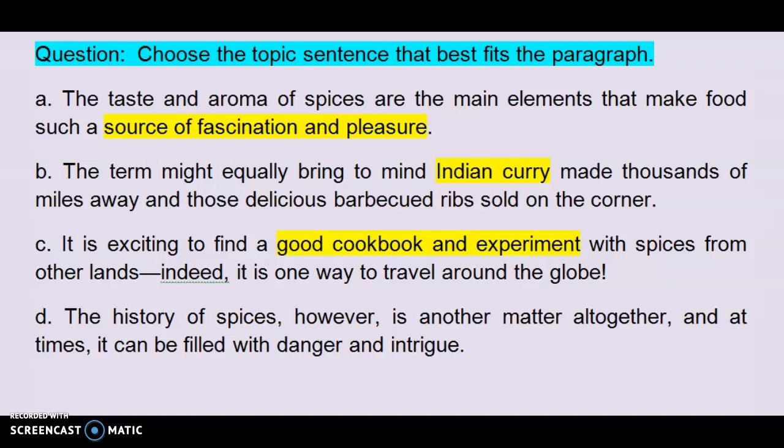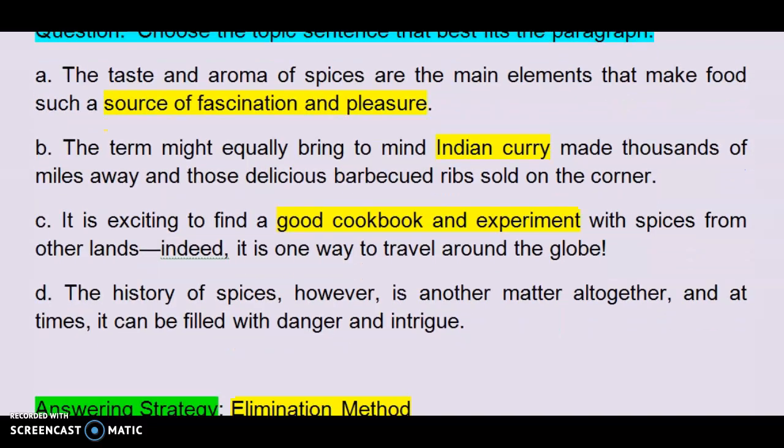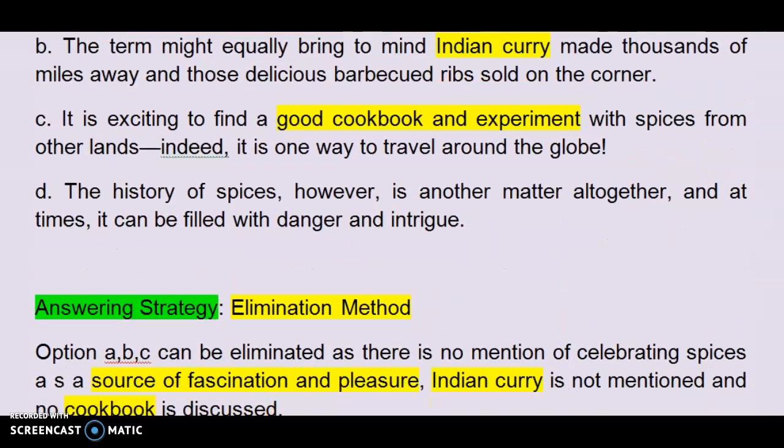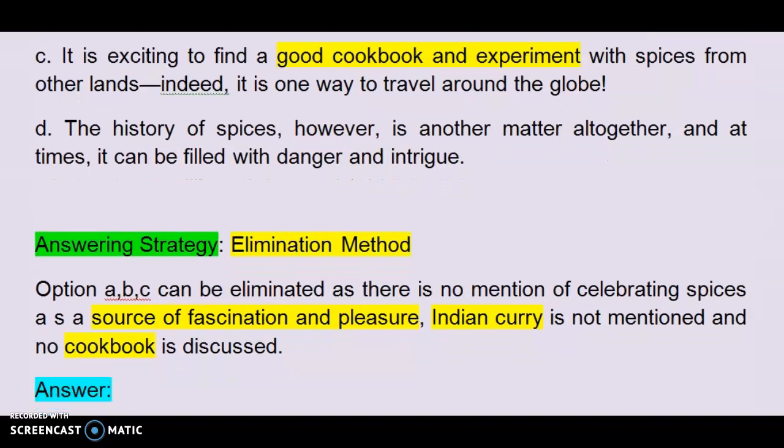Option C, it is exciting to find a good cookbook and experiment with spices from other lands. Indeed, it is one way to travel around the globe. Option D, the history of spices, however, is another matter altogether, and at times it can be filled with danger and intrigue.